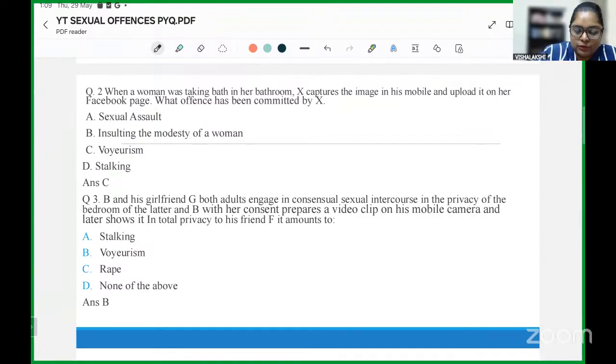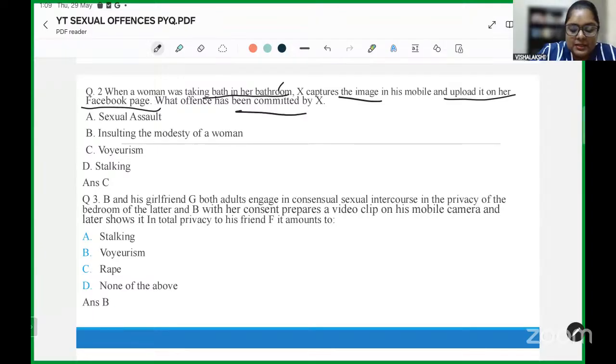Now, looking at the questions that have been asked in this regard, when a woman was taking a bath in her bathroom, now again this aspect creates the idea of a private act. X captures the image on his mobile and uploads it on her Facebook page. What offense has been committed by X? Now, this is a private act. He has captured images without her permission and he has disseminated those images also without her permission. It is clearly voyeurism, right?